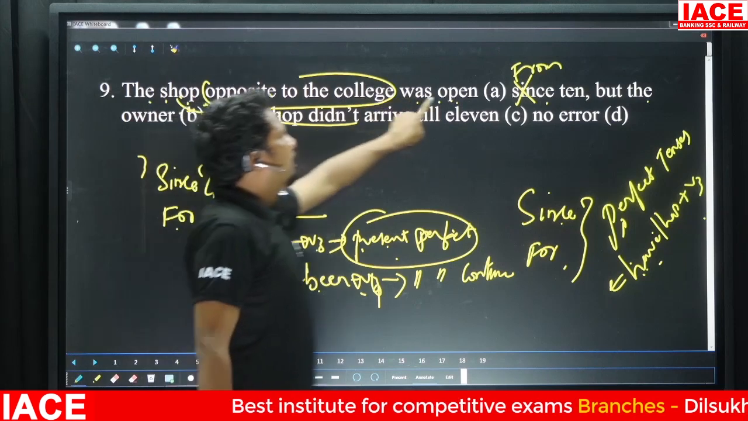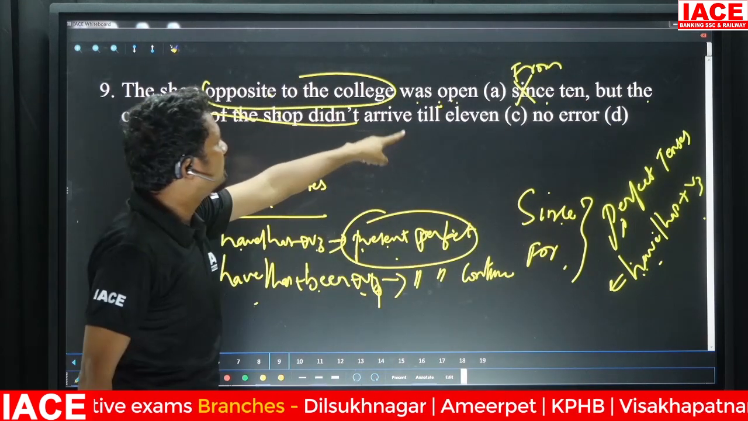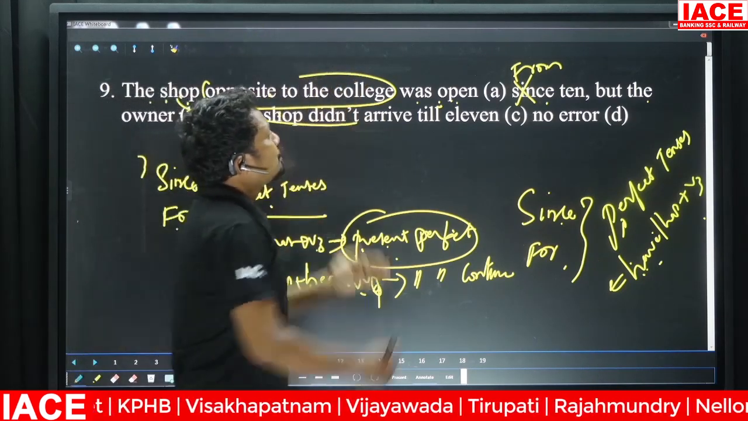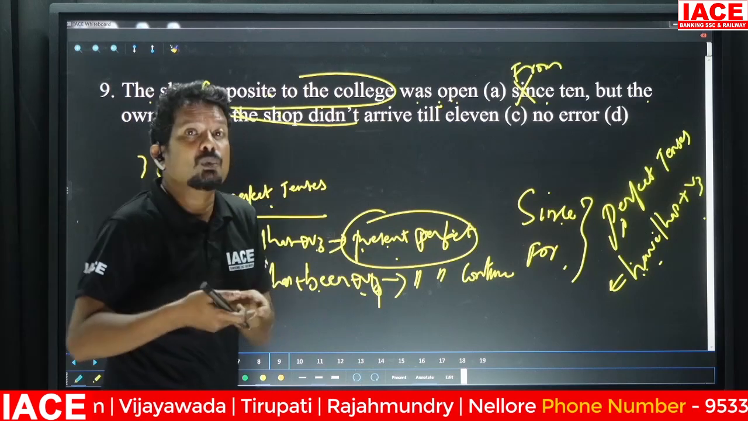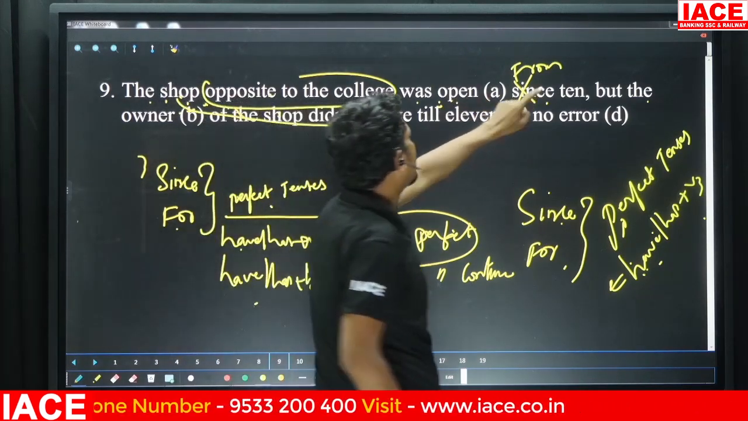The shop was open from 10, but the owner of the shop didn't arrive till 11. The reason being, this sentence has no more relevance to the present. That is why we have used what here? From.